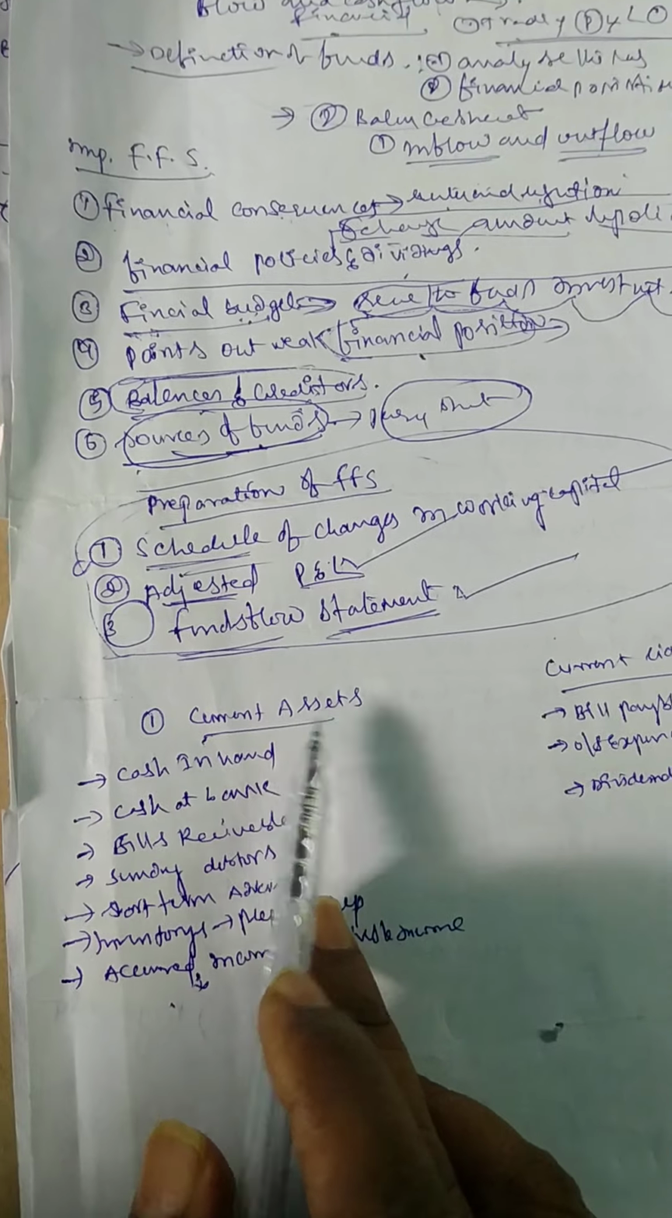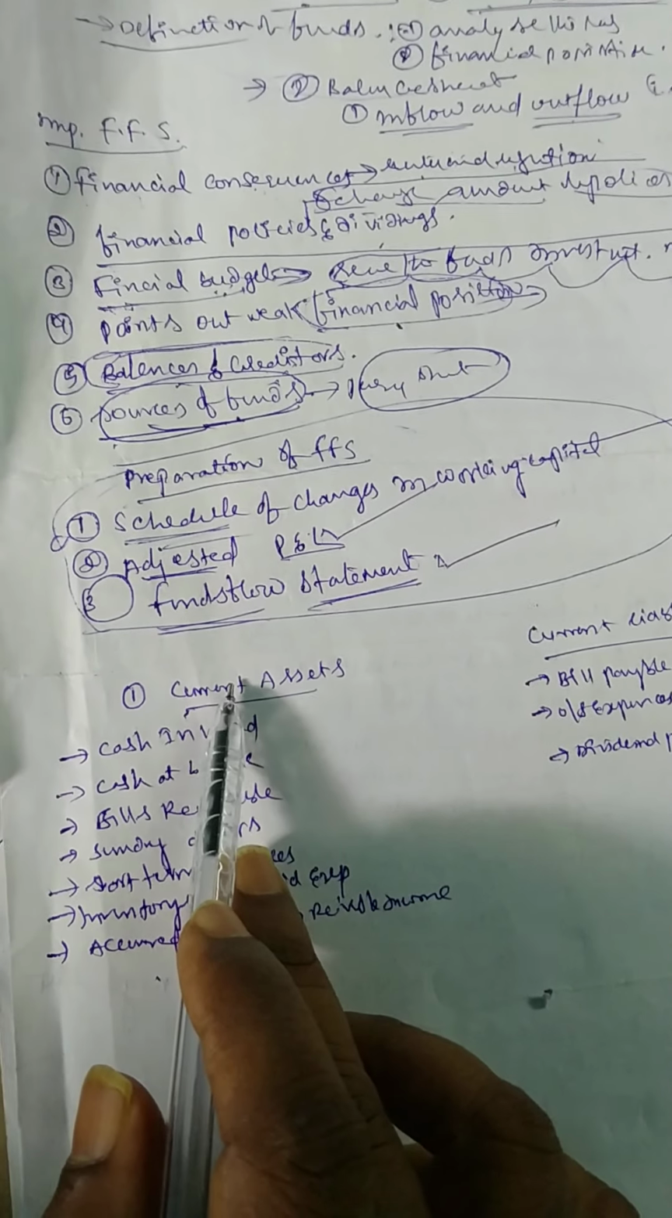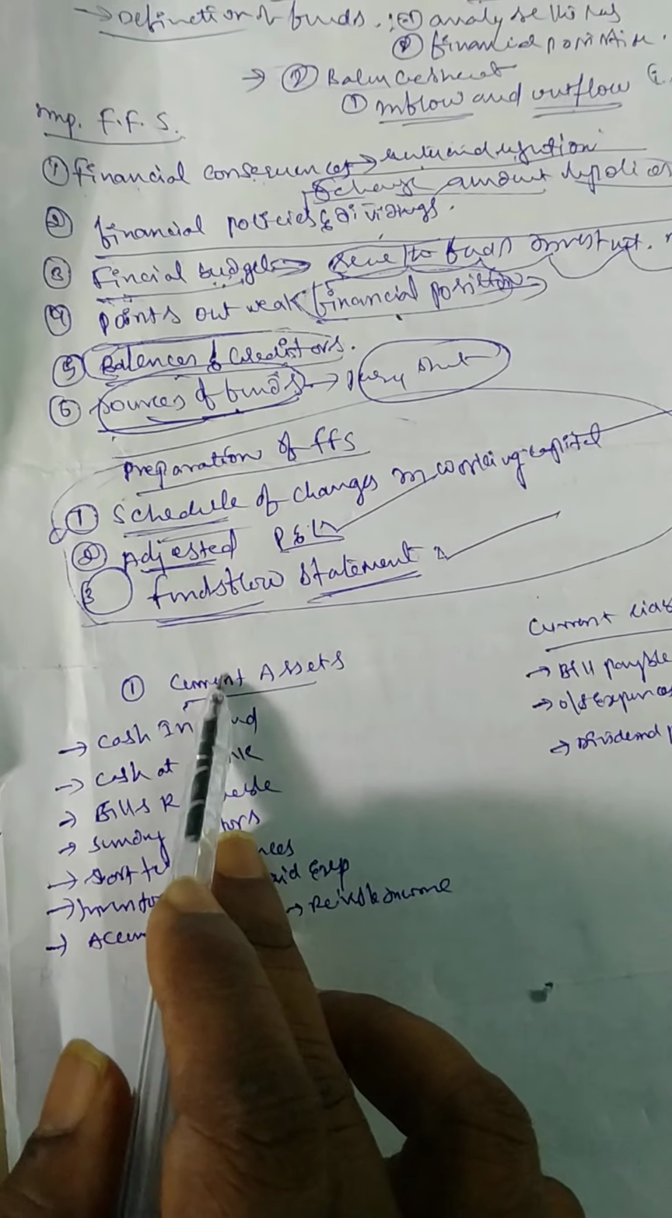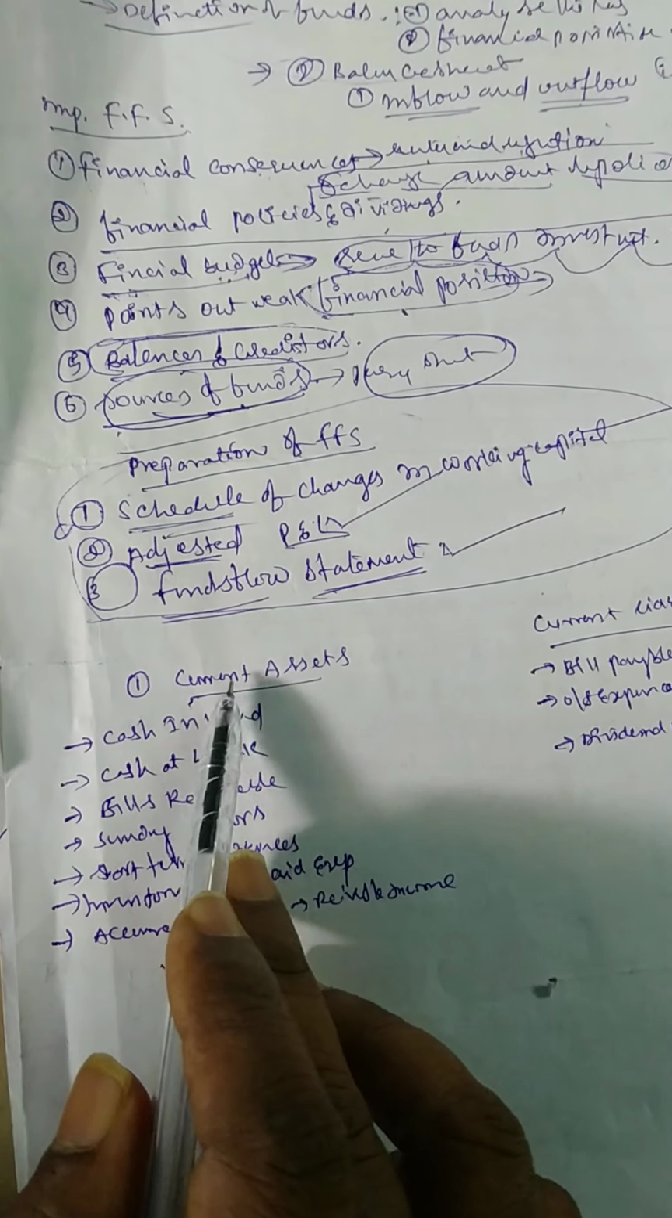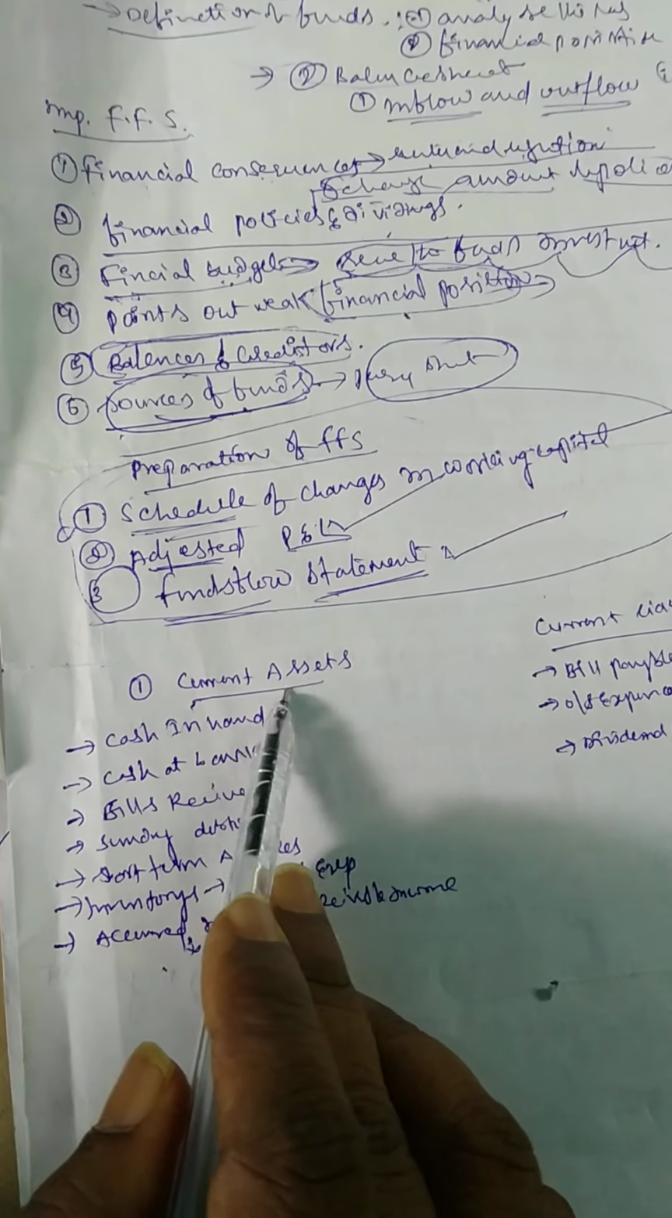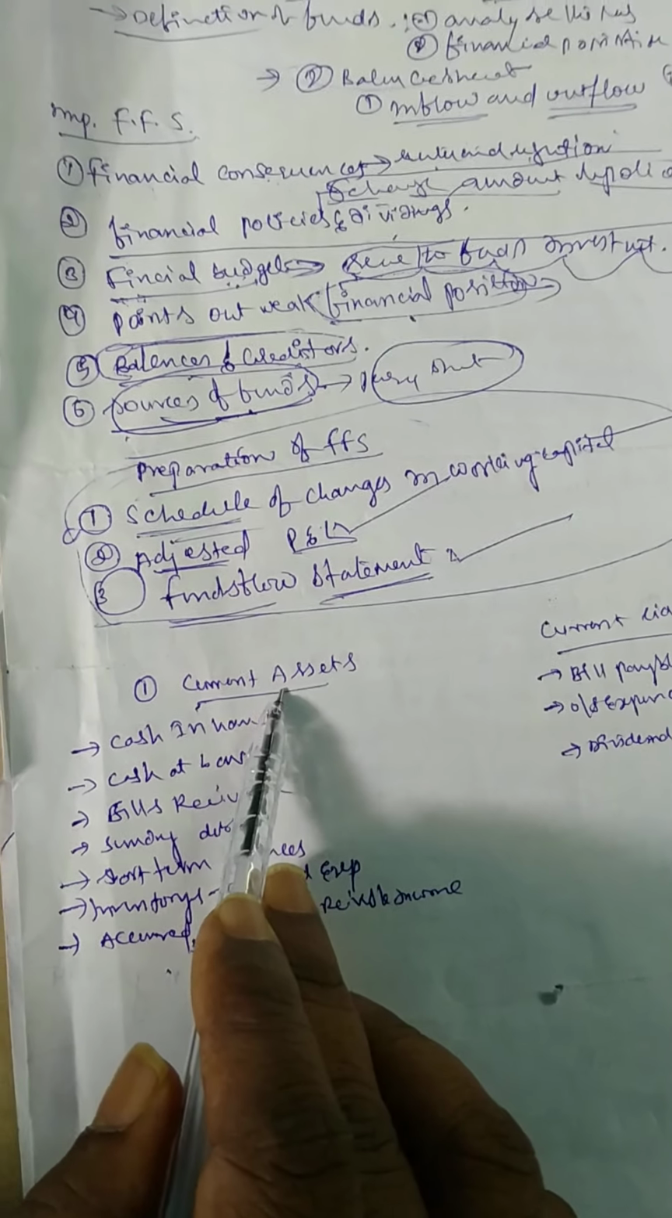Current assets means short term assets. They are easily converted into cash. Current assets means easily converted into cash, and that is why we call it a current asset.